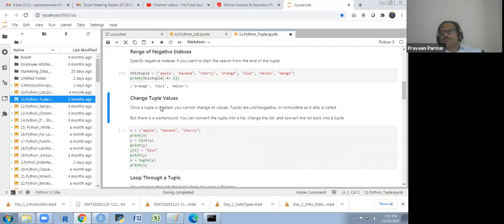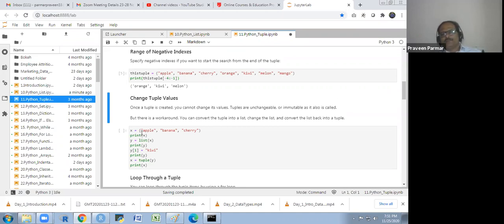Changing tuple values: we cannot change the tuple values. Once a tuple is created, you cannot change its values. Tuples are unchangeable, or immutable, as it is also called. But there is a workaround. You can convert the tuple into a list, make the change in the list, and then reconvert that list into a tuple. So that is a way to make a change in a tuple.